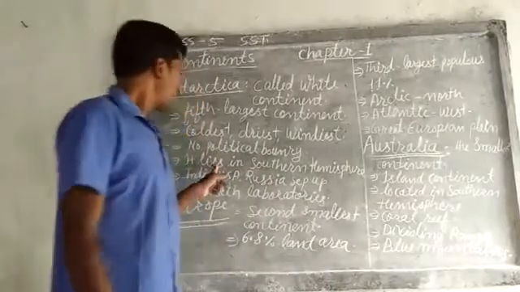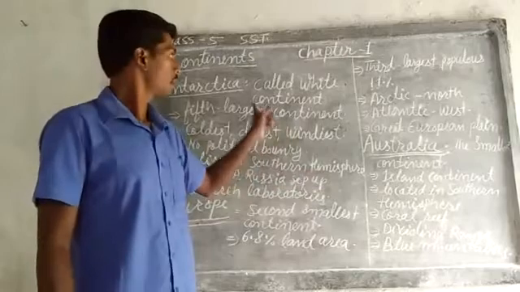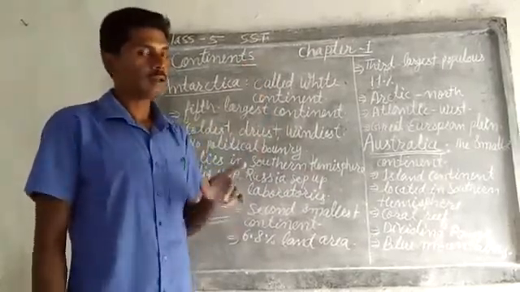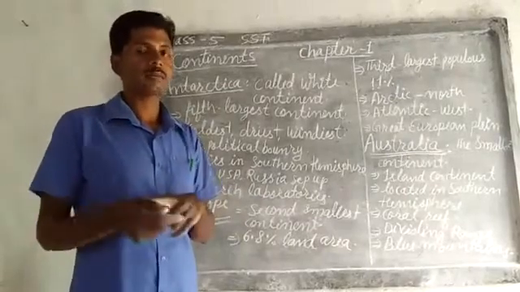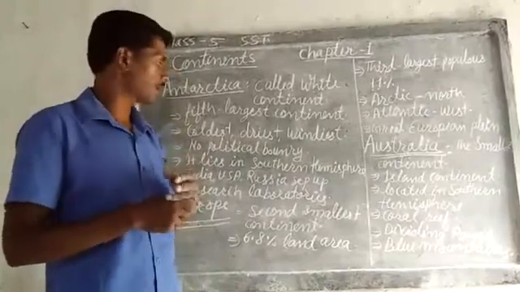It lies in the southern hemisphere. Antarctica lies in the southern hemisphere. Later, in the next chapter, we'll see about hemispheres and all. I will explain there in detail.